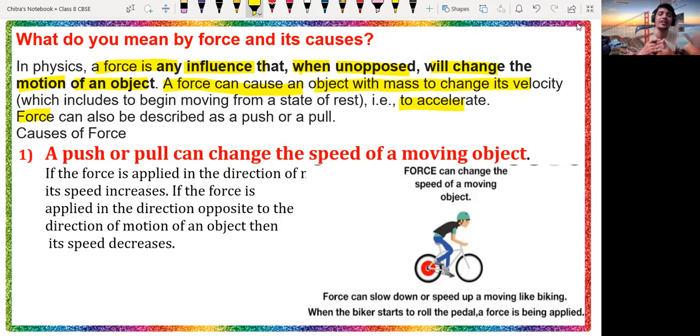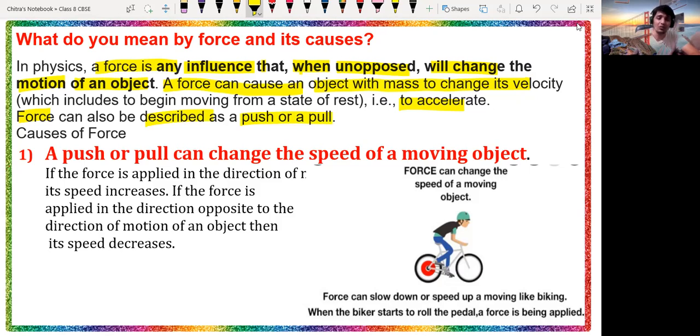Suppose any object is moving, meaning it is in motion. By applying force, we can change the motion of the object. Maybe we can increase the speed or decrease the speed, or we will say the velocity. So the rate of change in velocity is called acceleration. That means we can accelerate the object by applying force. So force can also be described as the push or pull of an object. The push or pull of an object is called force.